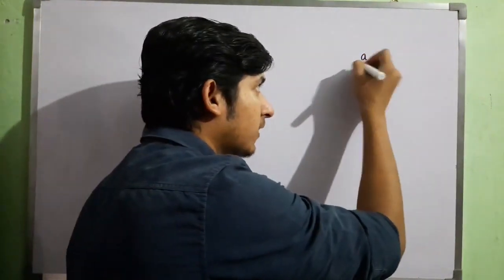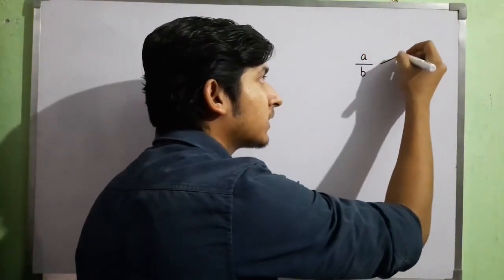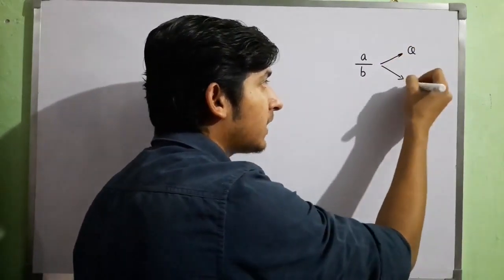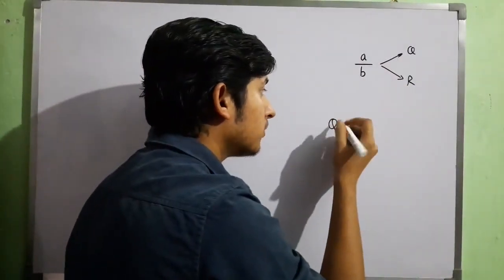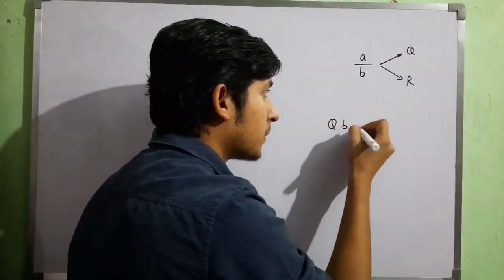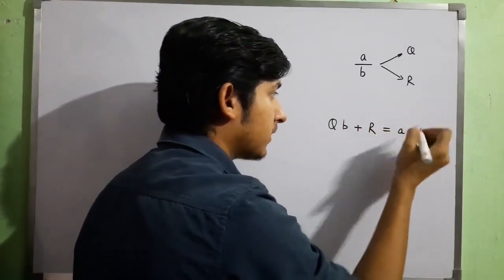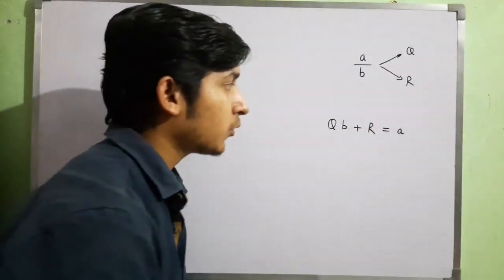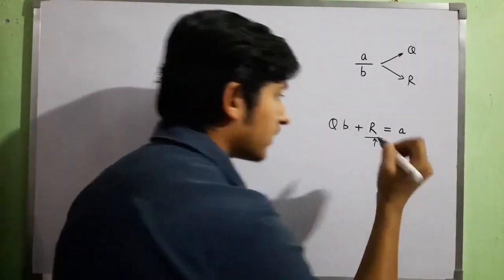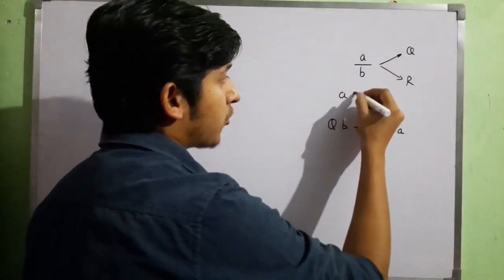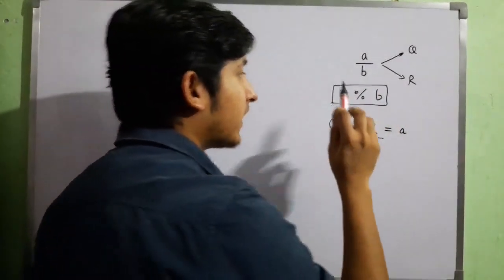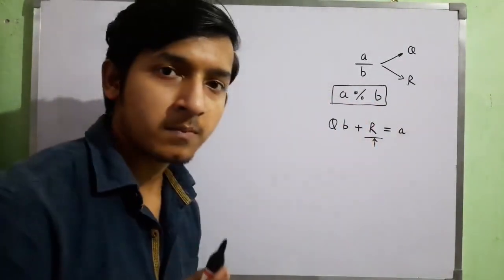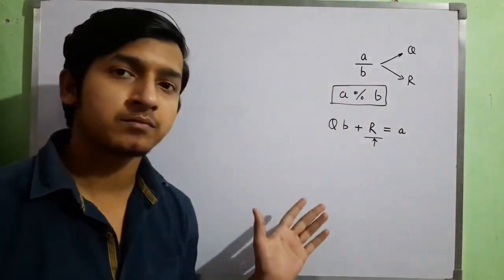Firstly, let's understand mod. Suppose I divide A by B. I get two things, quotient and remainder. So we can write it as Q into B plus R gives A. R is basically A mod B. This means what we get as remainder on dividing A by B. I hope the definition of mod is clear to you.